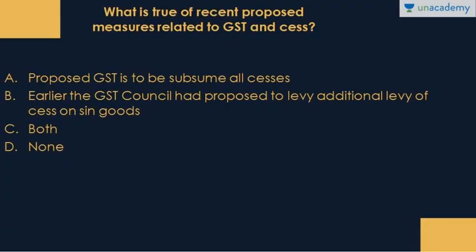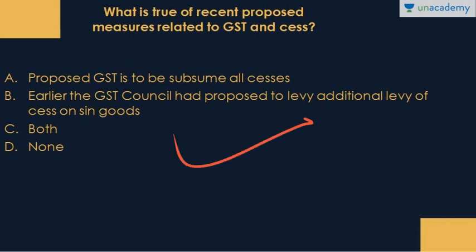Next. What is true of the recent proposed measures related to GST and cess? A. Proposed GST is to subsume all cesses. B. Earlier the GST Council had proposed to levy an additional levy of cess on sin goods. C. Both of them are correct, or D. None of them is correct. So correct answer to this question is only B.